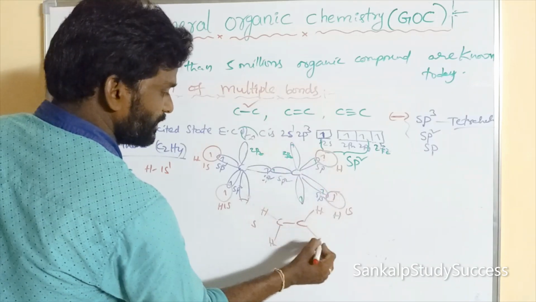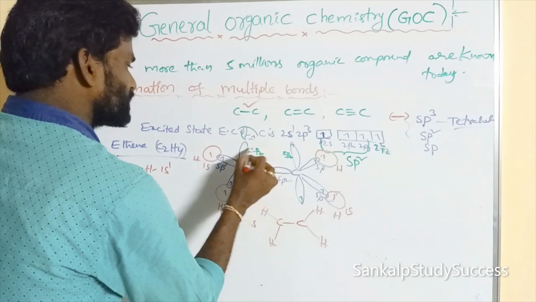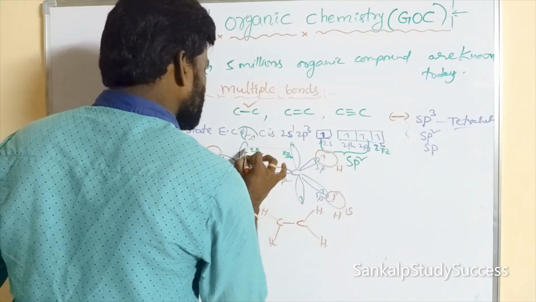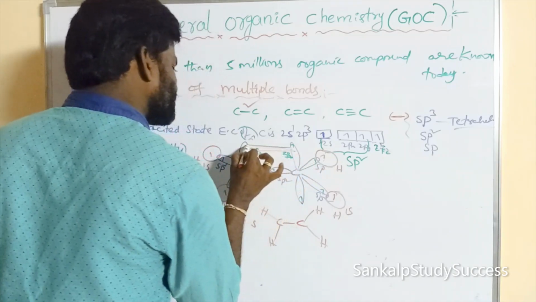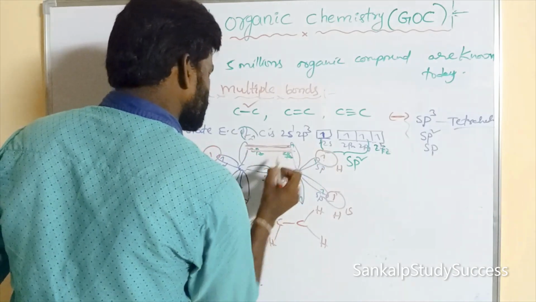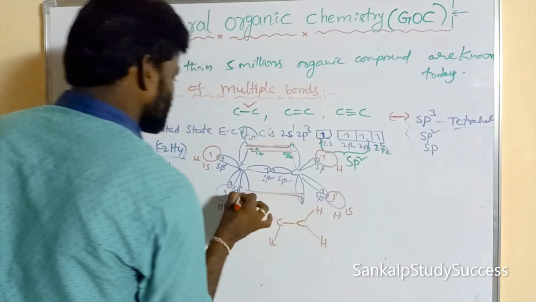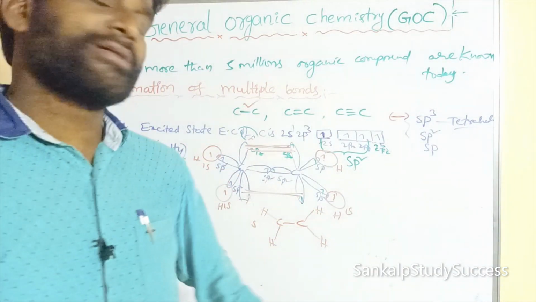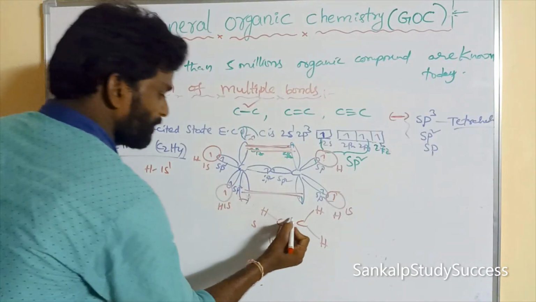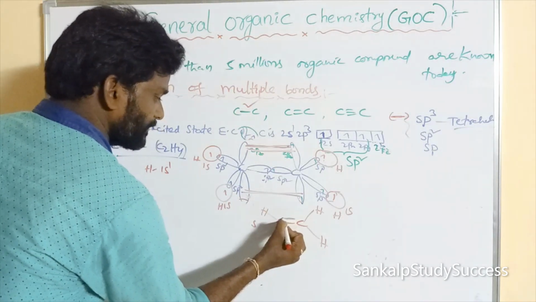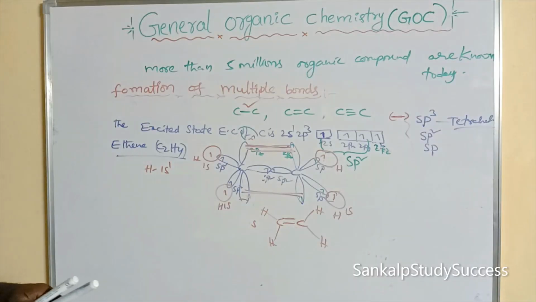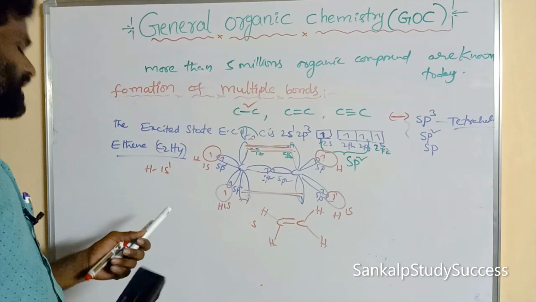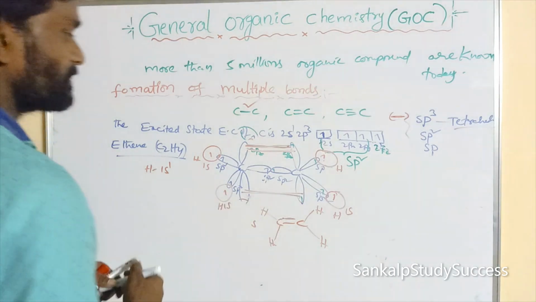Similarly this also. Here these 2 orbitals cannot undergo end-on-end overlapping. These 2 undergo sideways overlap. So end-on-end overlapping forms a sigma bond, and sideways overlapping forms a pi bond. This is the pi bond. So this is the structure of ethene.